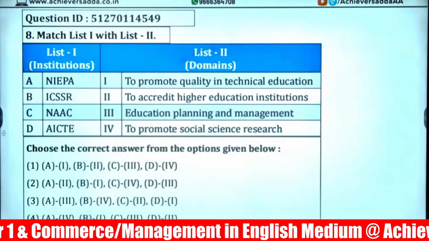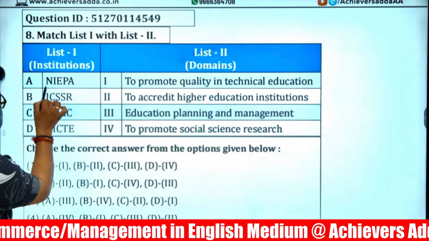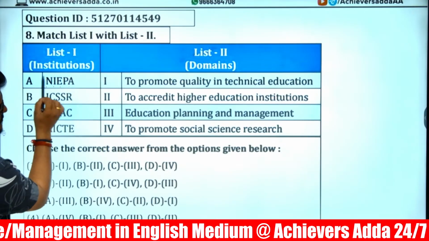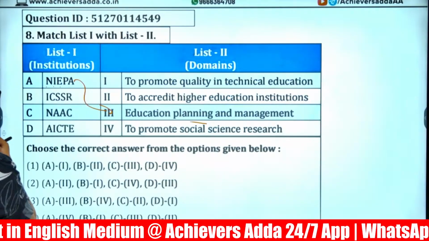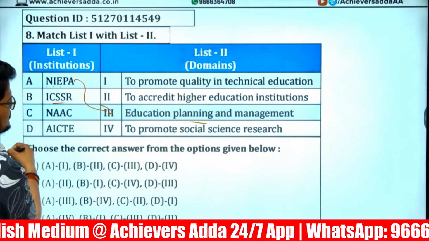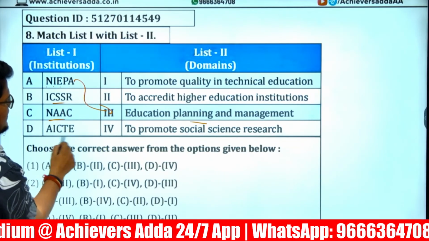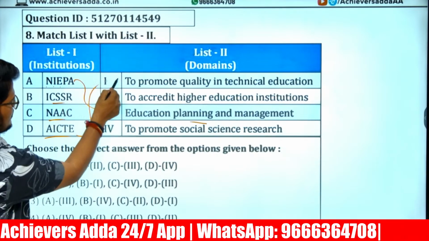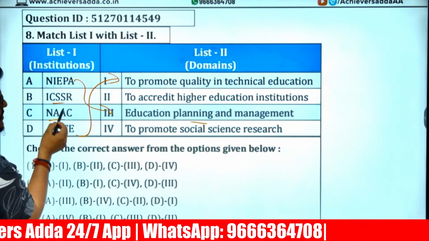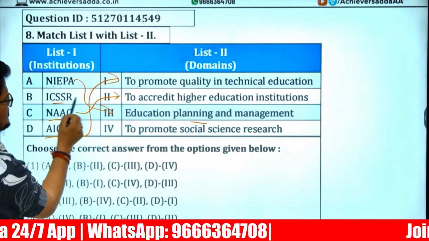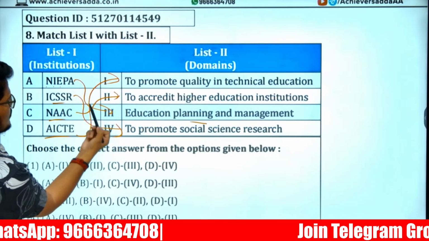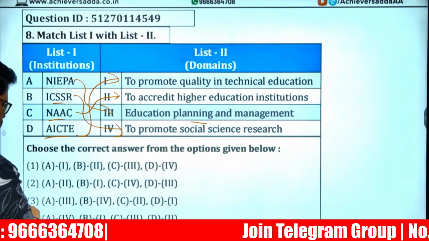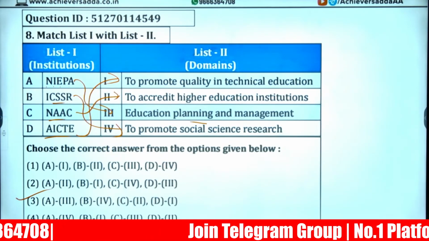This type of question here. NIEPA, National Institute of Educational Planning and Administration, which is management. ICSSR, Social Science Research. NAAC is to accredit. AICTE, Technical Education. Quality and Technical Education. And NAAC is to accredit the higher education. ICSSR is Social Science. So, answer is 3412. Option 3.